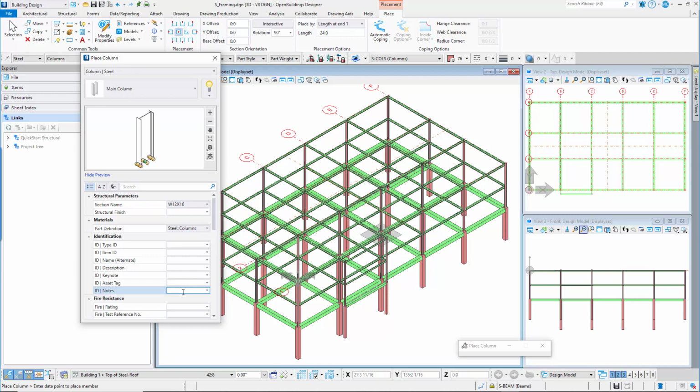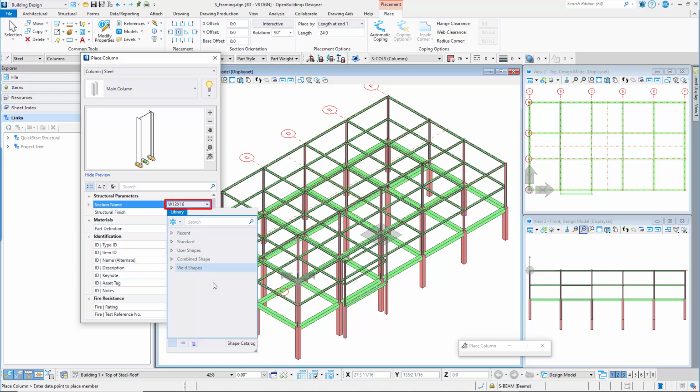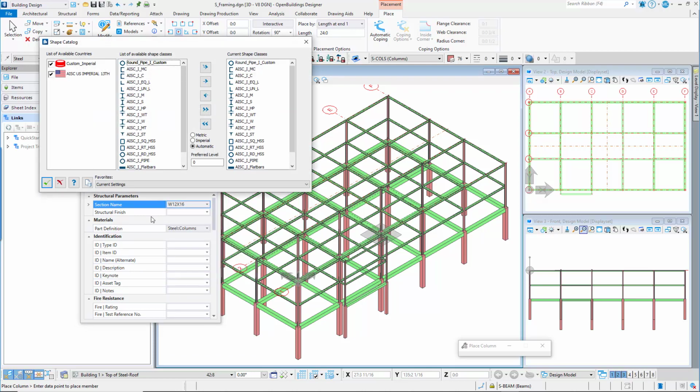Now let's look at some more functions of the Shape Catalog Library tab. Expand the section again. Select the Shape Catalog button. The Shape Catalog dialog box opens, and we can see that there are various catalogs available. With the controls in this dialog box, we can add, remove, and append the shape classes that are presented to us in the Section Name Library menu by moving items between the list of available shape classes and the list of current shape classes. Additional tools on the Shape Catalog dialog box include OK, which saves the dialog changes and closes the dialog.